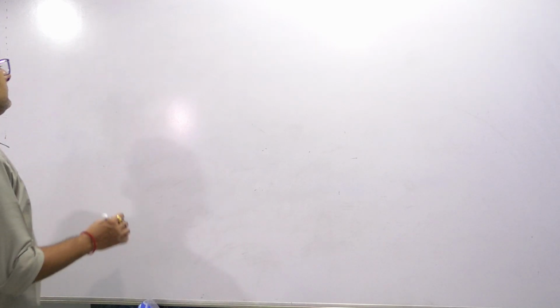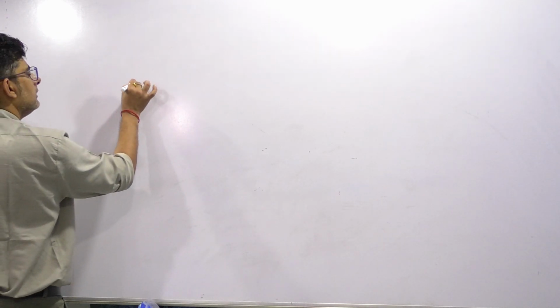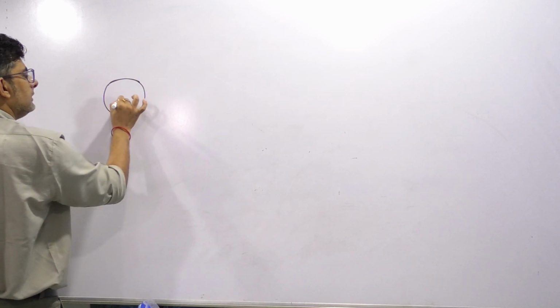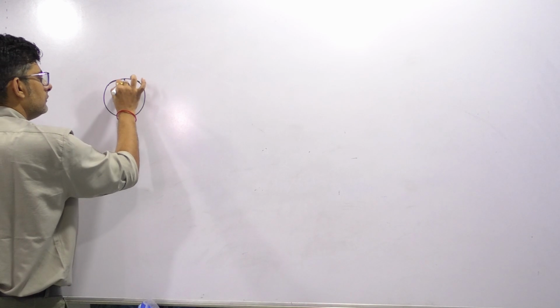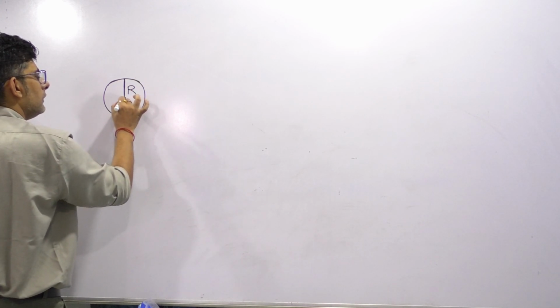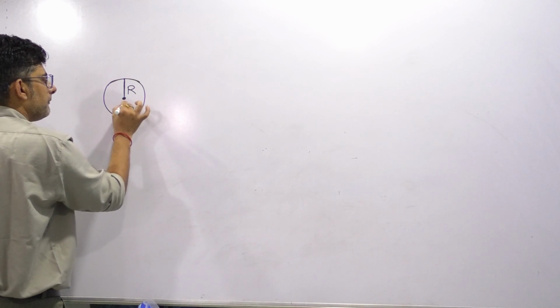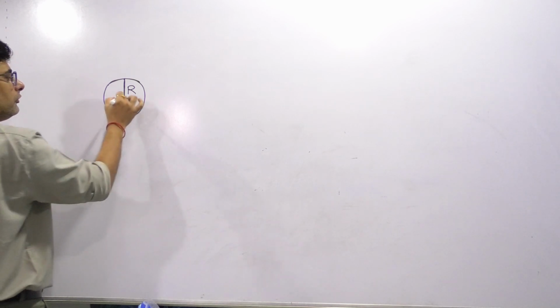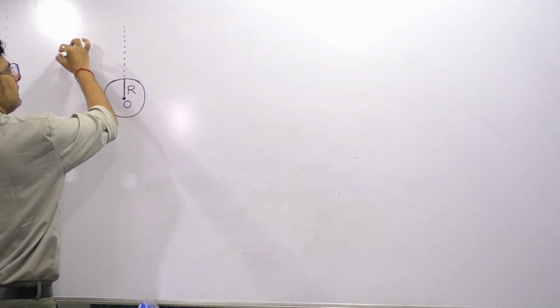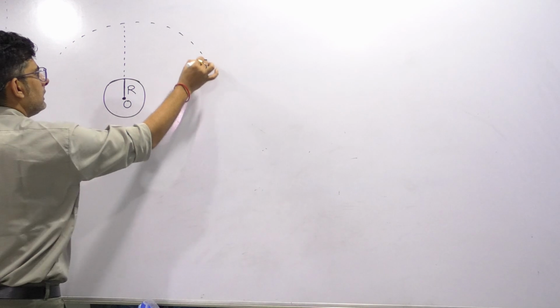So let's try to understand that when we consider Earth as a sphere, obviously, so O being the center of Earth, there is a circular orbit.